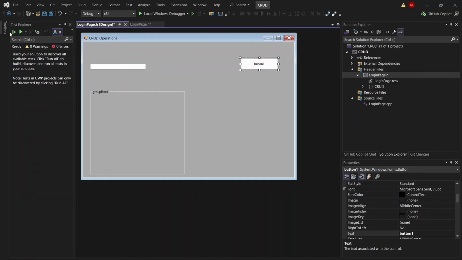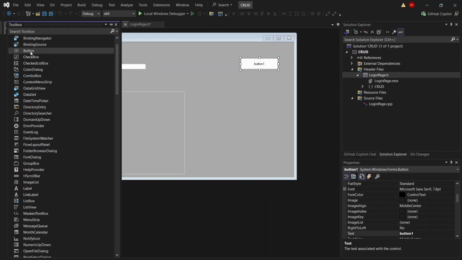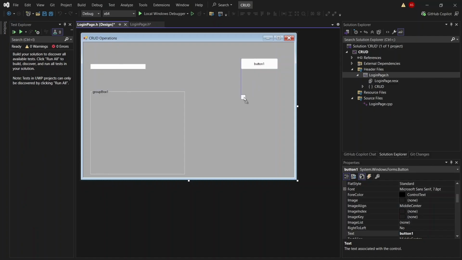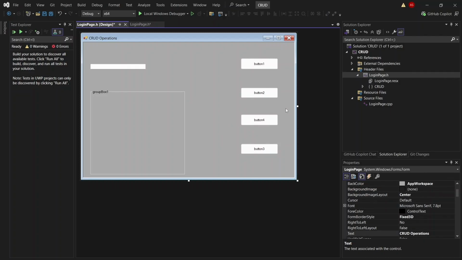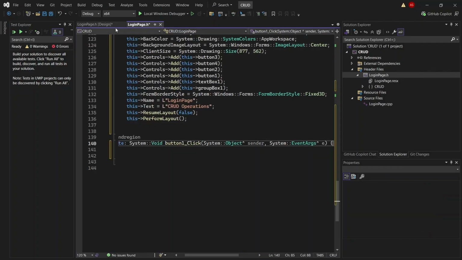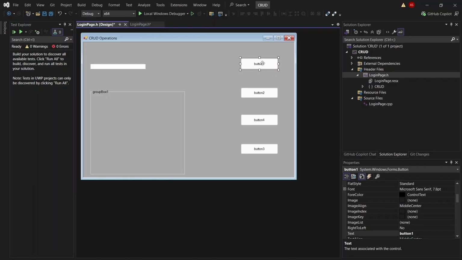Number 1, number 2, Control C, Control V, number 3 and number 4. Okay, now rename these buttons. I'll explain this concept. We just have to update the properties of the buttons.